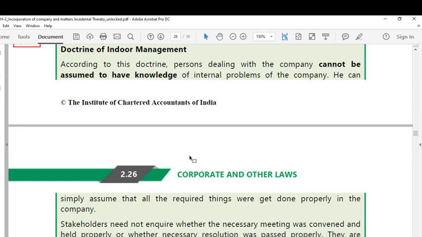See, what it says is that according to this doctrine, persons dealing with the company cannot be assumed to have knowledge of internal problems of the company. Which means to say that when a person is dealing with the company or entering into a contract with the company, he has a right to presume that whatever is to happen within the company as internal proceedings or internal matters, it has been happening normally.